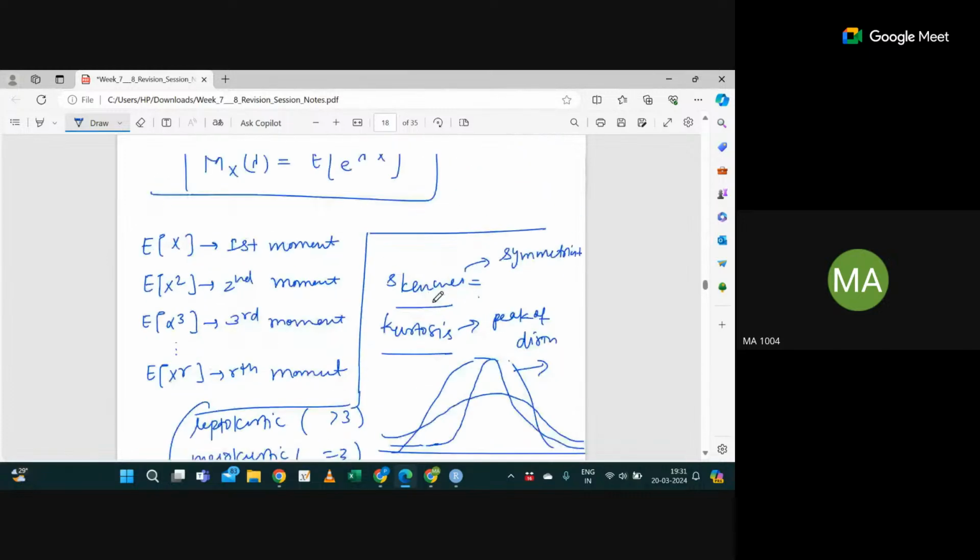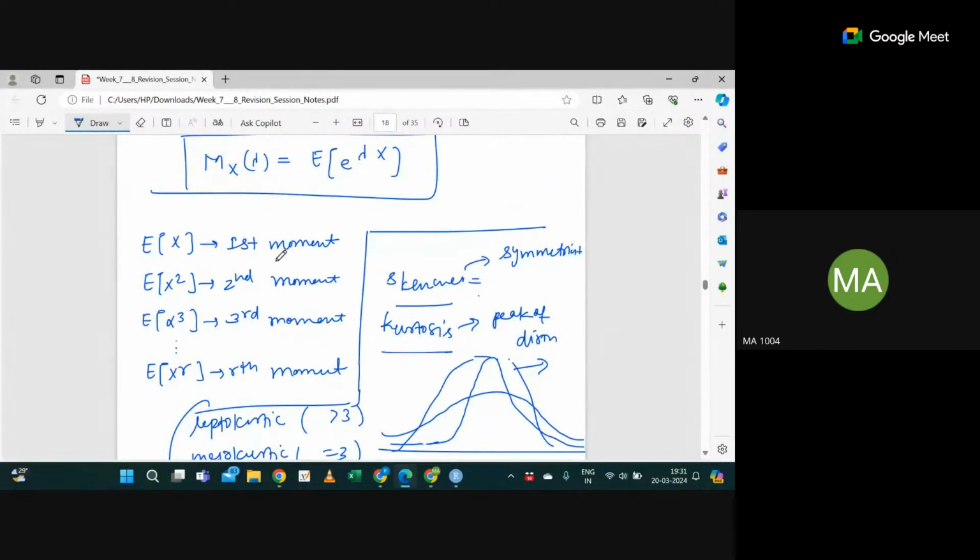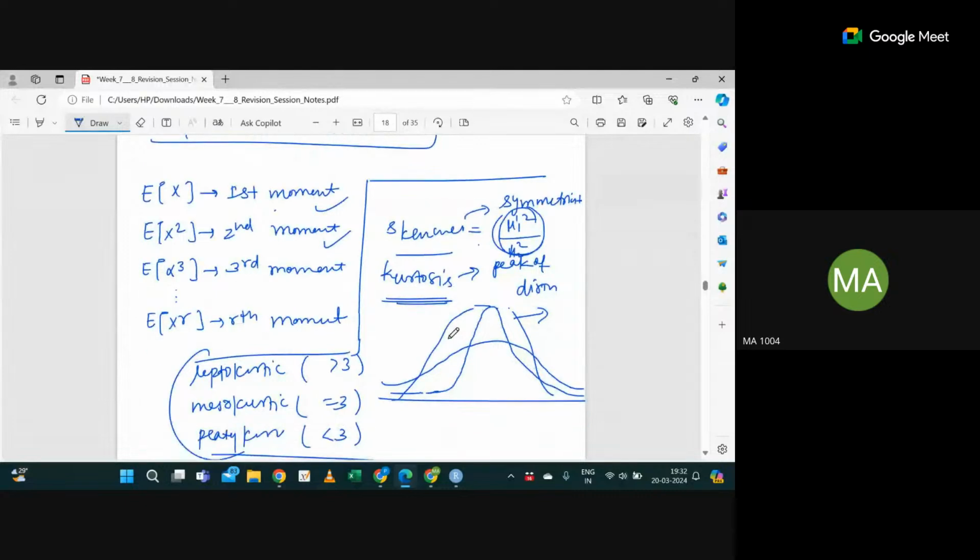We have just mentioned the expectation of x, which is the first moment. Which moments help to know about skewness, and which about kurtosis? As I can remember, skewness uses mu1 dash and mu2, something like that. I can't remember the exact formula, but it uses the first and second moments. For kurtosis, the third and fourth moments are used, if I'm not wrong. I need to search for this formula. But these moments are helpful in this field also. Skewness gives you the idea about the symmetricity of your data set, whether it's left skewed, right skewed, or symmetrical.